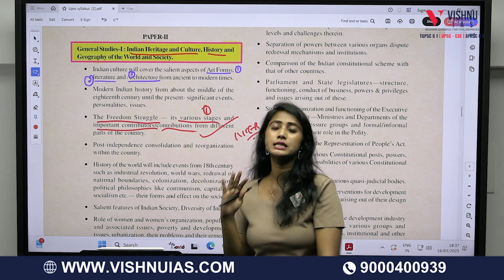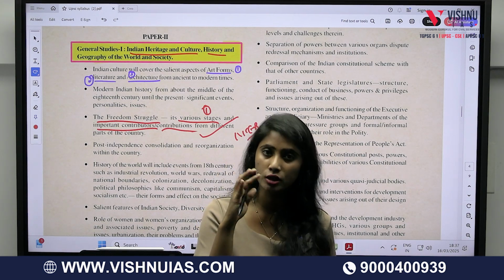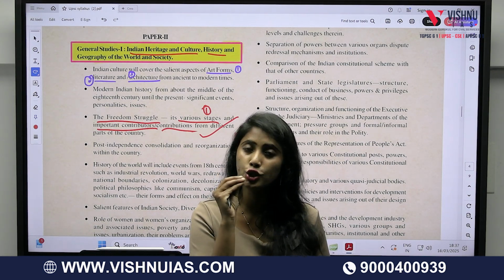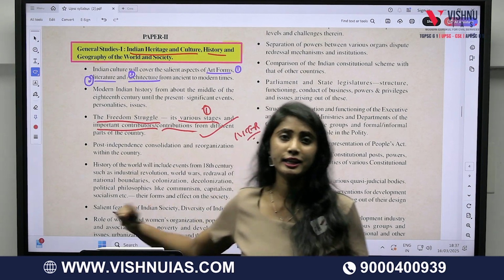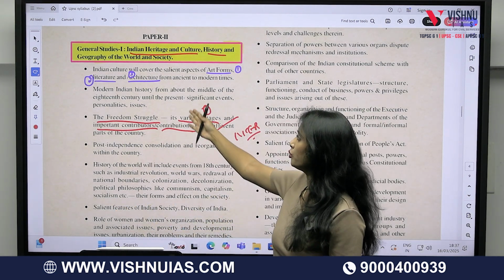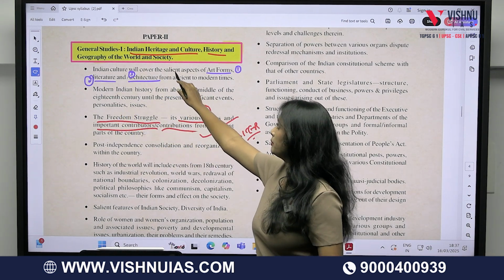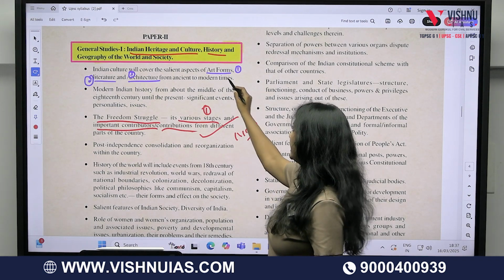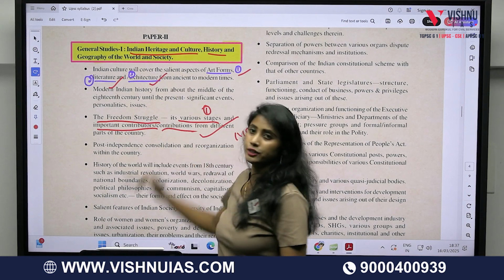Analyzing the syllabus means that you are supposed to Google and search by yourselves any of the words given in the syllabus which you feel difficult or which you are unaware of. When it comes to history, what does Indian culture mean? Indian culture will be covering 3 aspects: one is art forms, second is literature, and third is architecture.